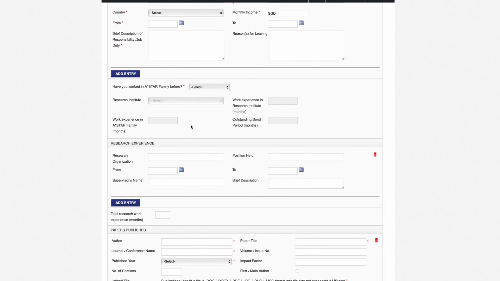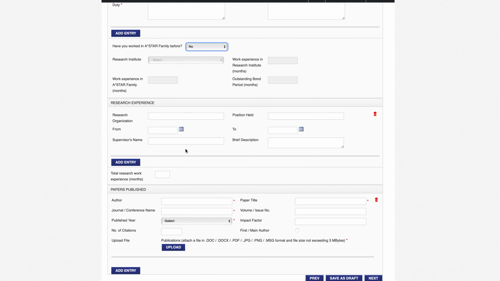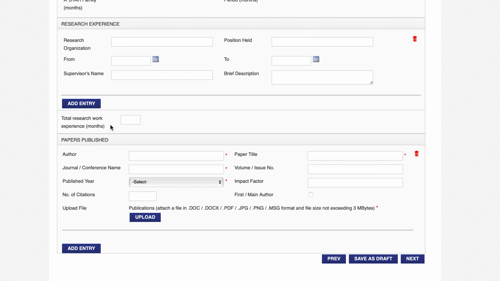Next is, have you worked in A-star family before? Yes or no, or currently working? If no, then skip this. If you have any research experience, then give the information of research experience in this portion, and how many months you worked as a researcher, right here in months.